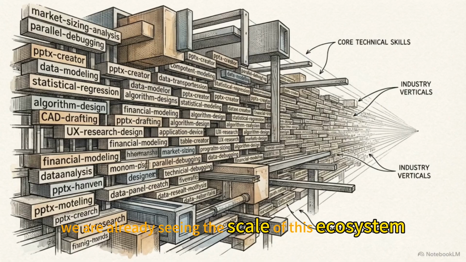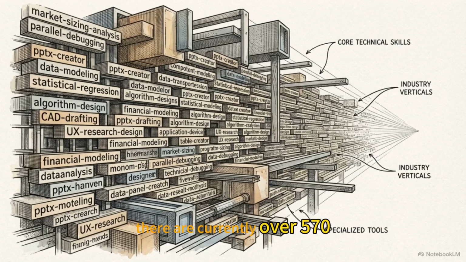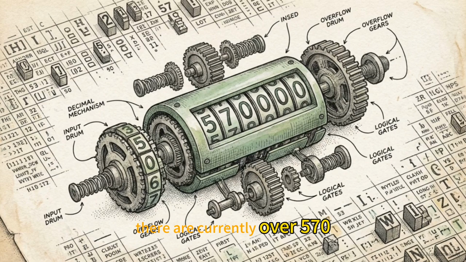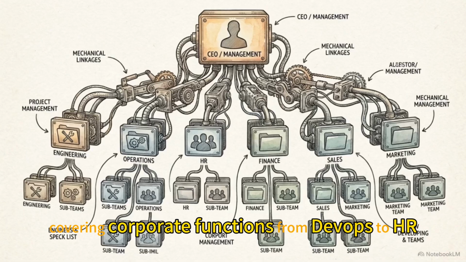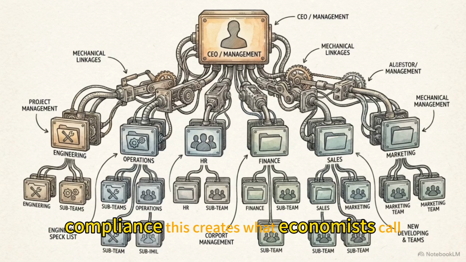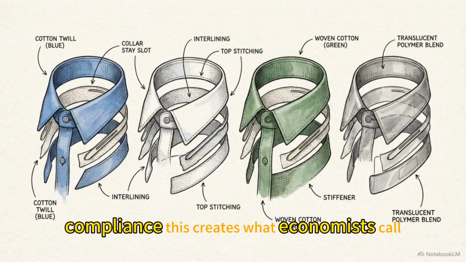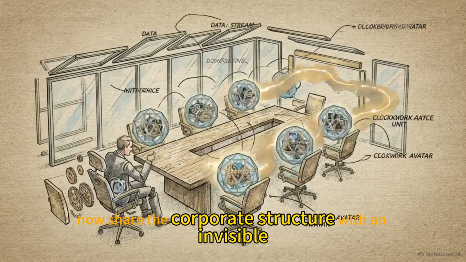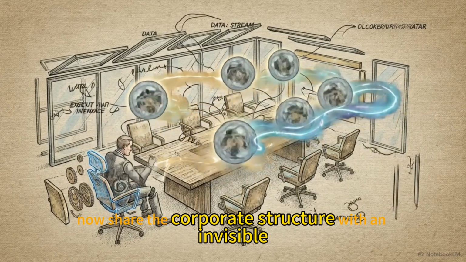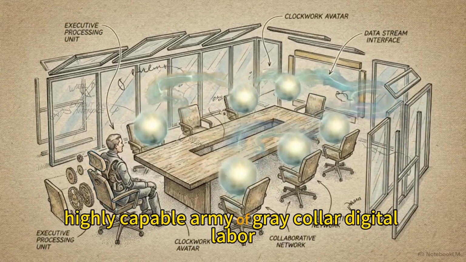We are already seeing the scale of this ecosystem. There are currently over 570,000 open-source skills available online, covering corporate functions from DevOps to HR compliance. This creates what economists call a four-collar workforce. Traditional white-collar employees now share the corporate structure with an invisible, highly capable army of gray-collar digital labor.